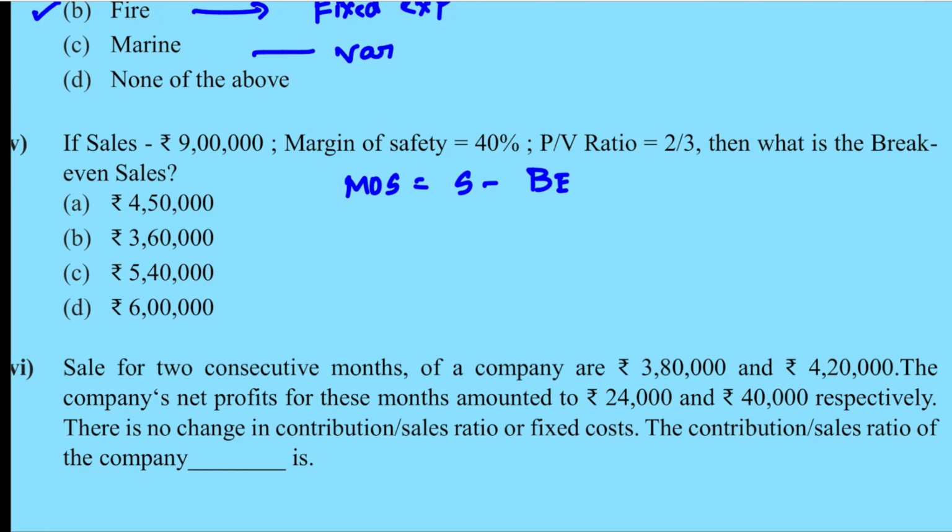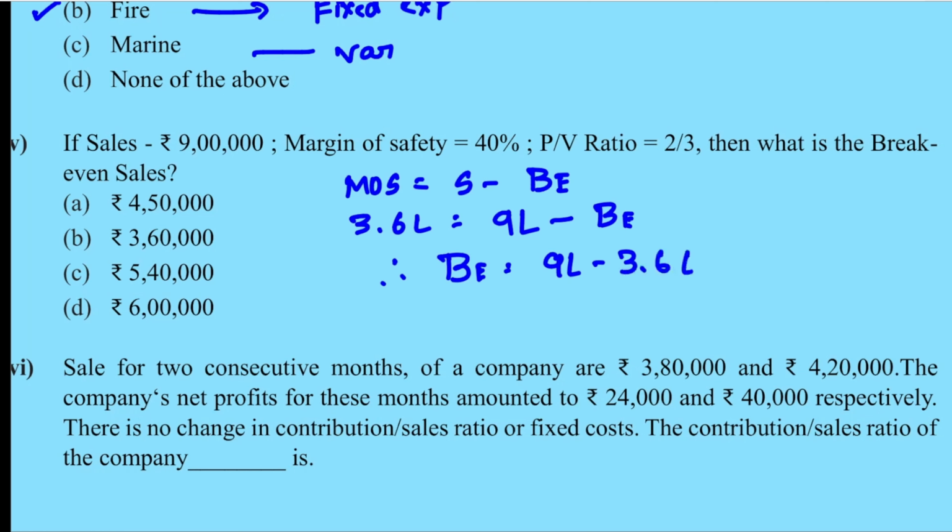That means 9 into 40%, so 3.6 lakh is equal to 9 lakh minus break even. Therefore break even is going to be 9 lakh minus 3.6 lakh, which is equal to 5.4 lakh. So correct answer is C. Here you need not use your PV ratio at all. Sometimes that information is given, but you have to focus on what is asked.